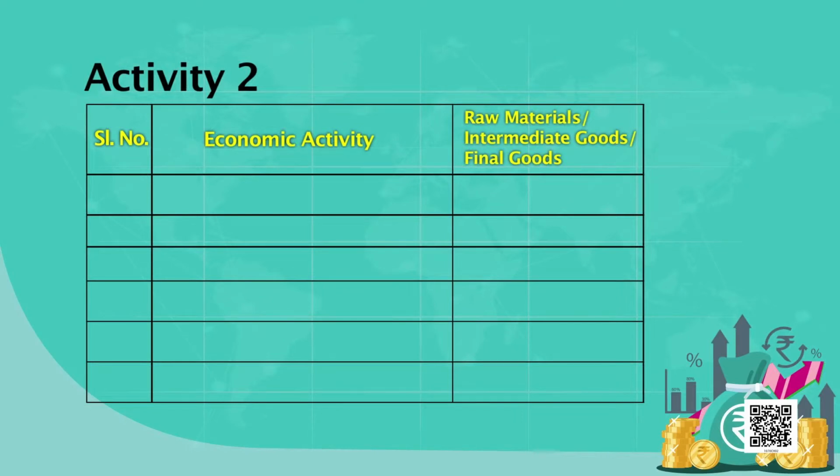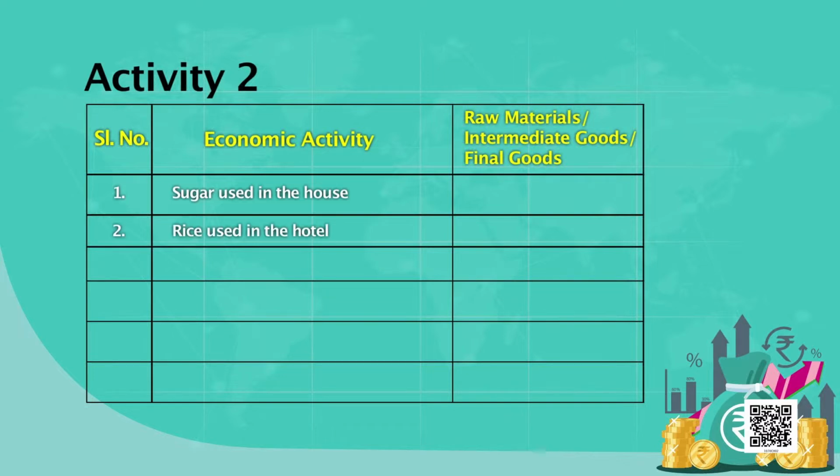Value addition at each stage of the production process is calculated. That's it. Then I'll give you one small activity. Just write down in your notebook on a separate paper. I'll give you one minute. Number 1, sugar used in the house. Is it a final good or raw material or intermediate good? Just write down quickly. You can write in abbreviated form.